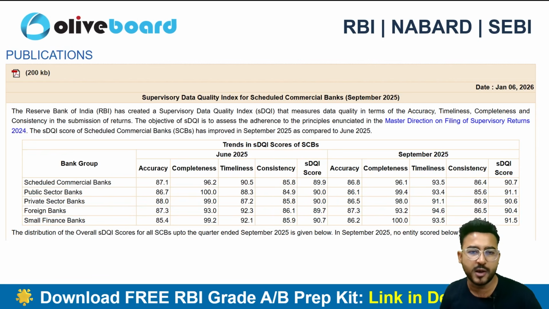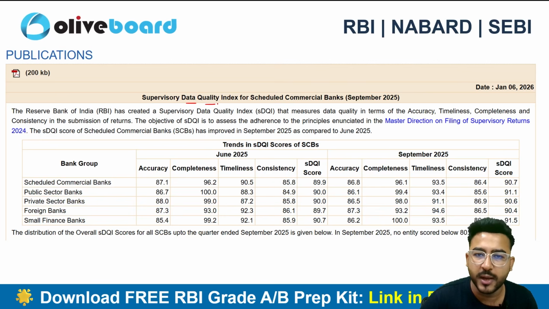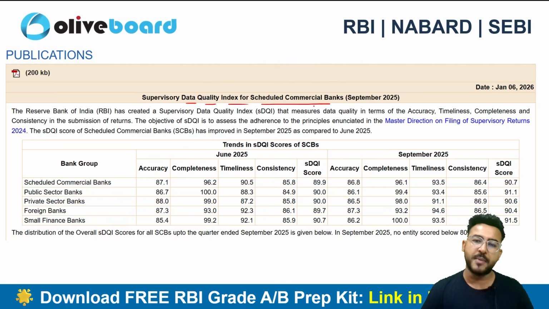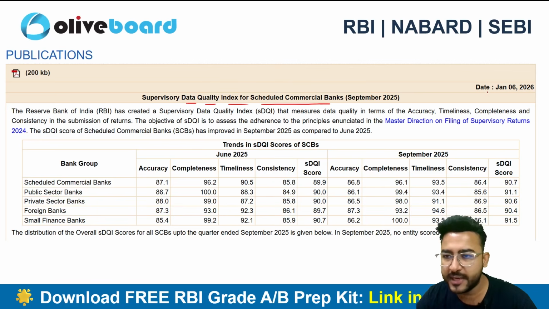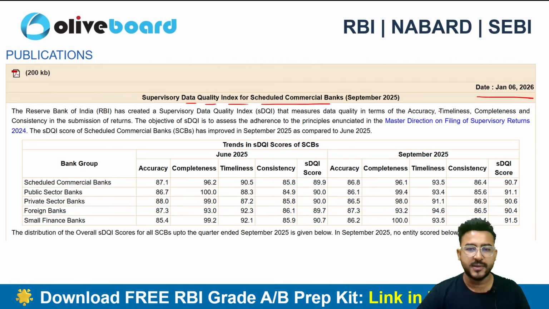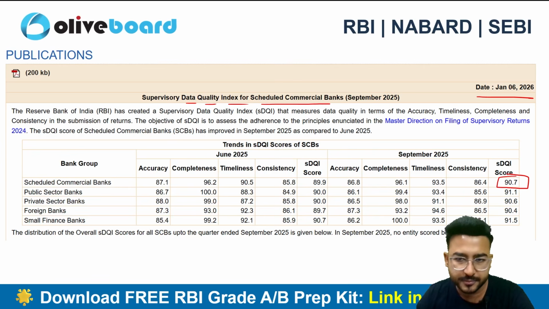Now guys, we are going to do a very quick discussion related to the SDQI, which is the Supervisory Data Quality Index for the Scheduled Commercial Banks. Recently the data was released on 6th of January 2026, and we can see here the SDQI score of Scheduled Commercial Banks is 90.7. I have already covered this in the finance current affairs session, but we will still have a quick discussion, because in the RBI Circular series we cover all the news on the RBI website plus the RBI circulars.